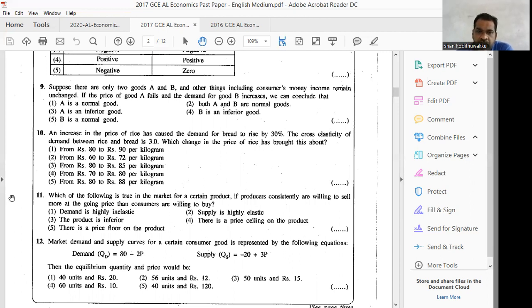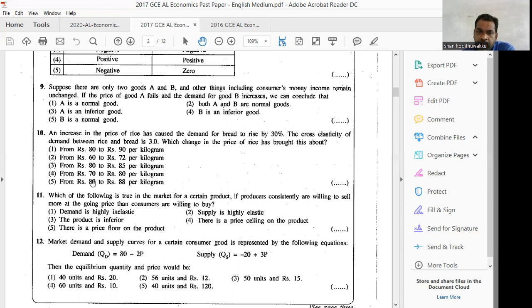Therefore, here we have to calculate and find. If you take directly the formula, then you can easily calculate. If you take directly from option 5, from 80 to 88, you just check the price and demand. A 30% increase, no? When the price of rice increases, how can you consider?